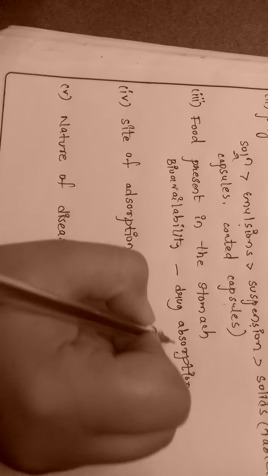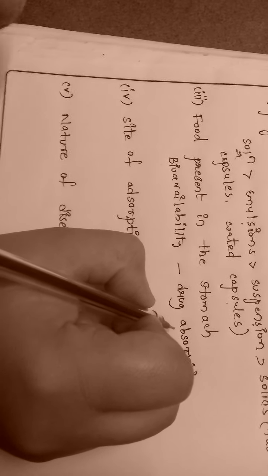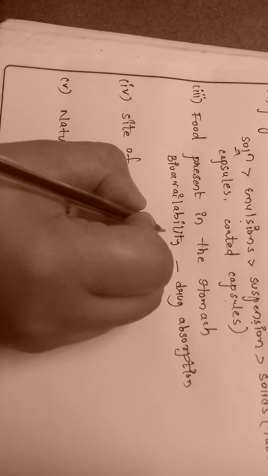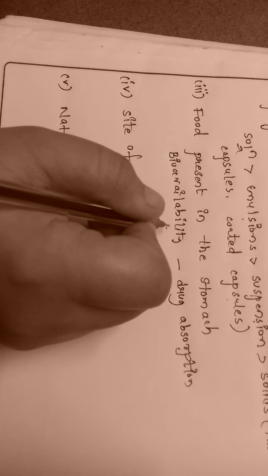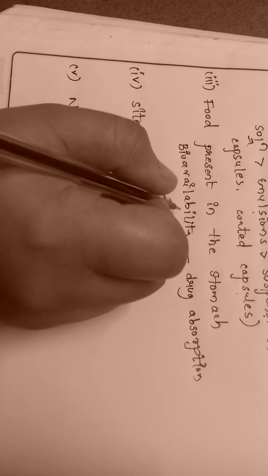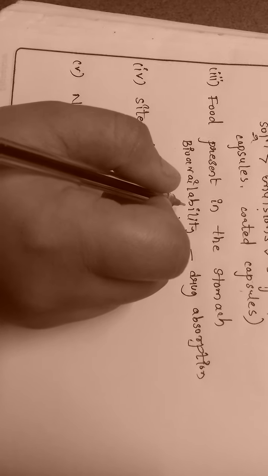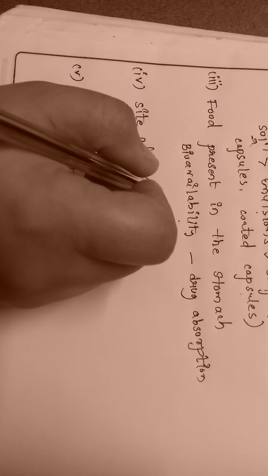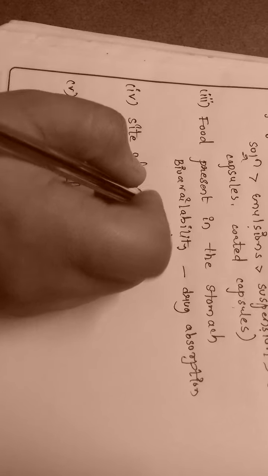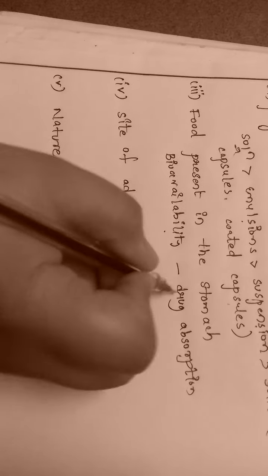Again, I'll repeat, the amount of drug that is absorbed into the blood is bioavailability. And here one thing is that if you take the drug with food, its bioavailability decreases. It means its drug absorption decreases. That is the reason the doctor advises you to take the drug after or before the food. Okay, this is the third factor.